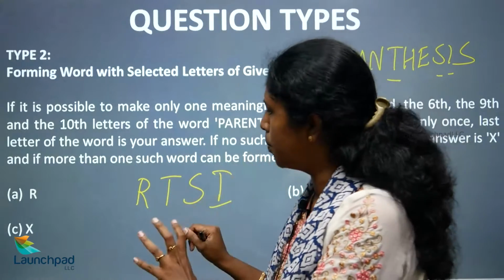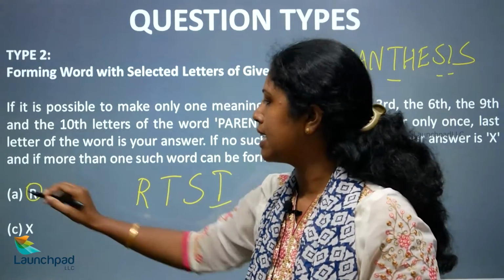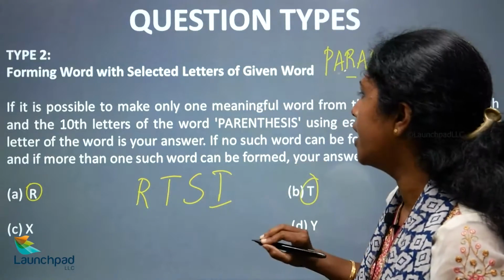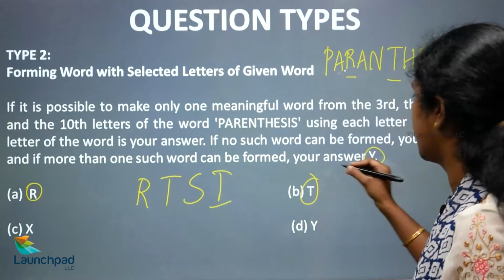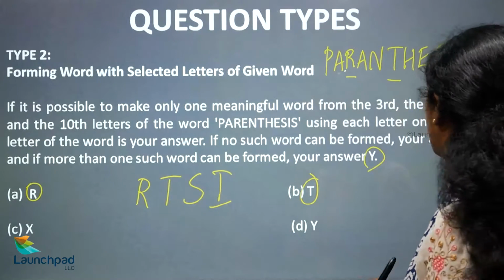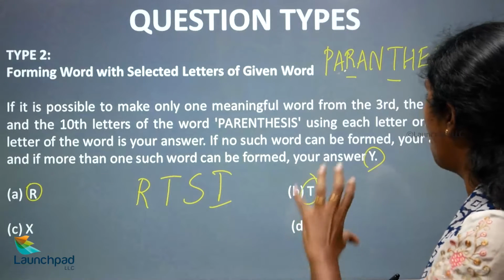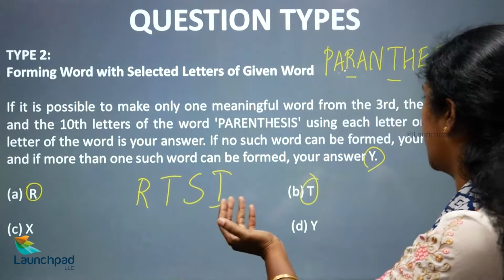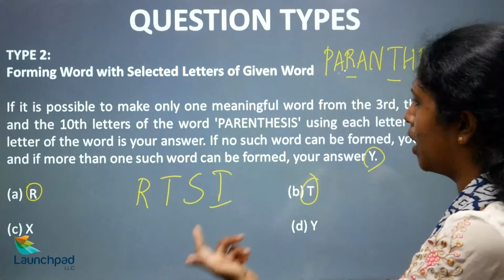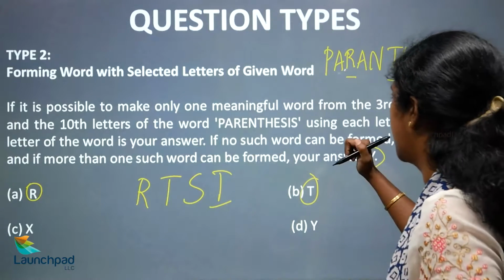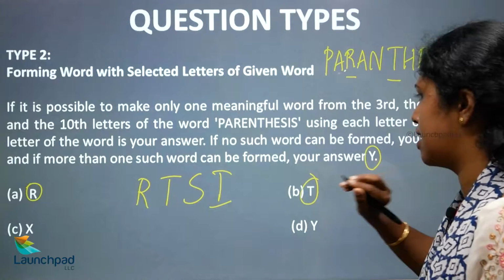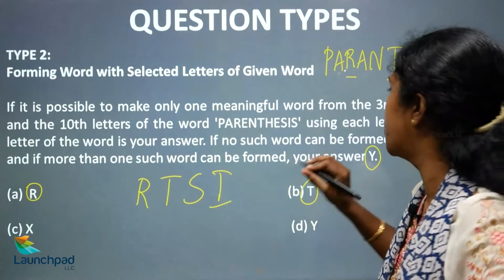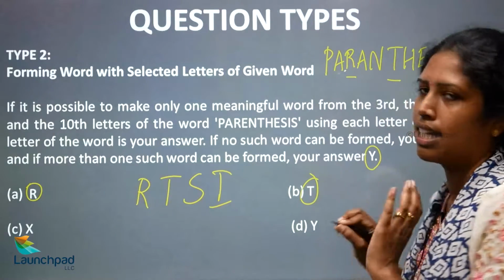If you are able to form a word from this, your last letter is your answer, okay. If you are able to form more than one word, Y is your answer. If you are not able to form a word at all, then X is your answer, okay.